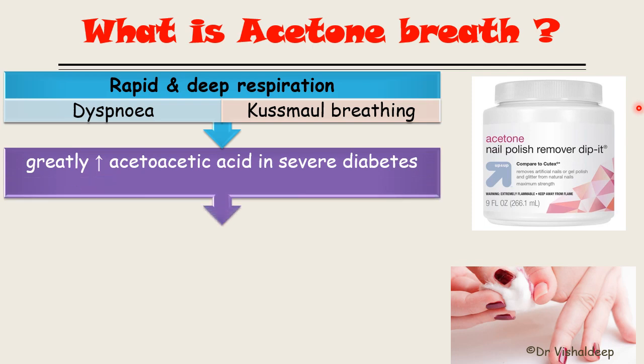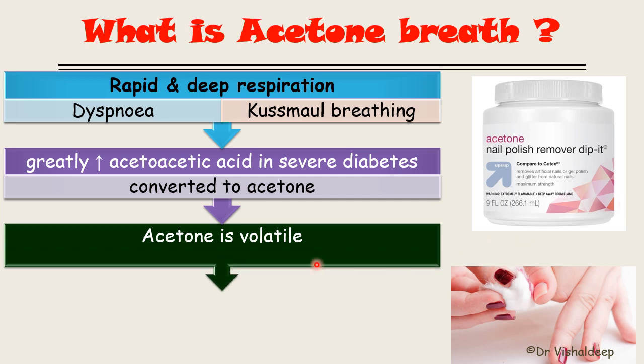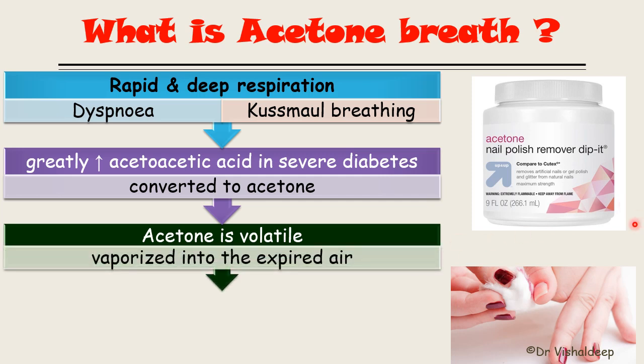Now, what happens in diabetic ketoacidosis? There is a great increase in ketosis and in the amount of acetoacetic acid. Now, if this acetoacetic acid increases in a great amount, it is converted into acetone. One more characteristic of acetone is that it is volatile. As it is volatile, it is vaporized into the expired air.